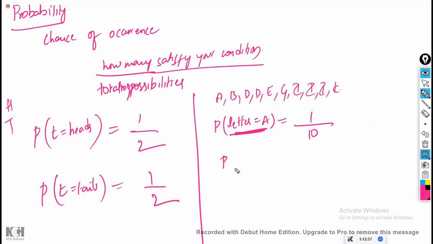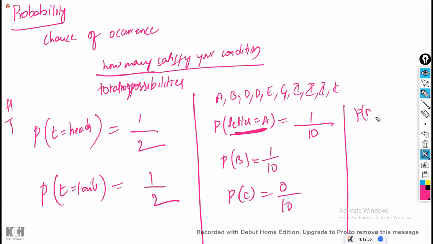What is the probability of B? 1 by 10. What is the probability of C? 0. There are 10 letters, but inside that, 0 satisfy your condition. The probability is 0. Now, what is the probability of D? 2 by 10. What is the probability of E? 1 by 10. What is the probability of F? 0 by 10. Total 10 are there, and the number satisfying your condition is 0. 0 by 10. Now, this is example number 2.